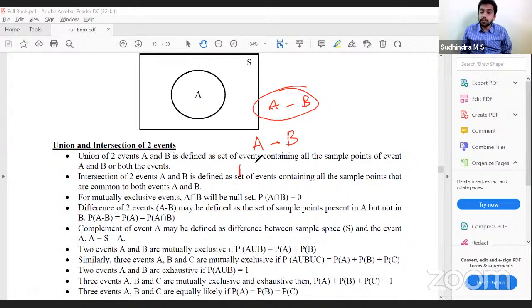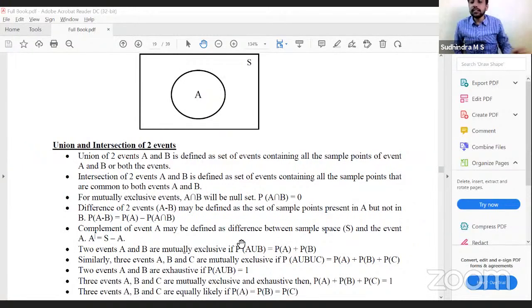So probability of A minus B is probability of A minus probability of A intersection B. Understood?